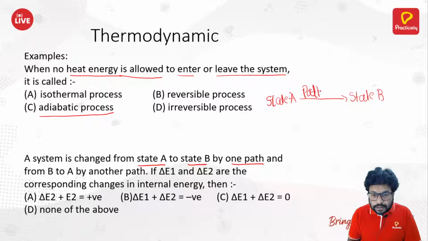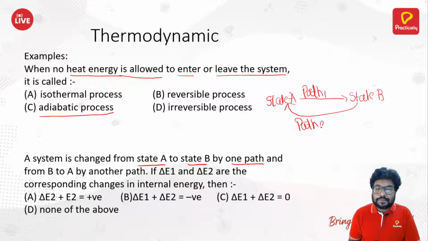This is one path. And then from B to A by another path. Now you're again going from B to A by another path. Let's consider that as path number 2. If delta E1 and delta E2 are the corresponding changes in internal energy, then see,